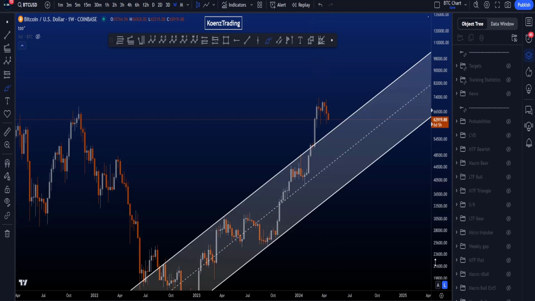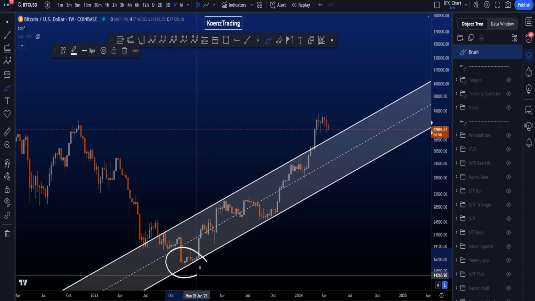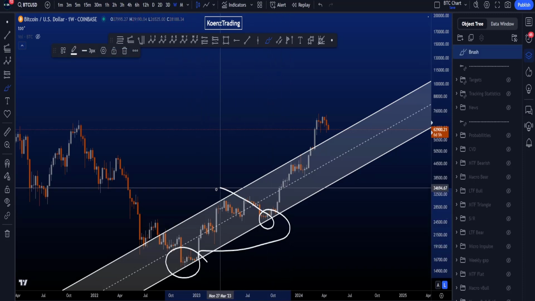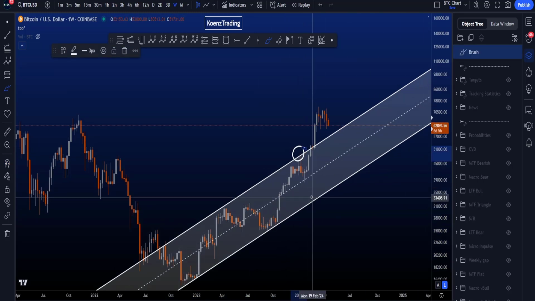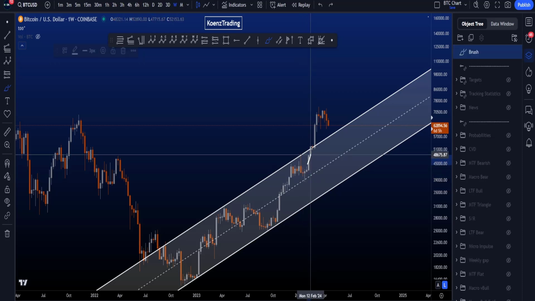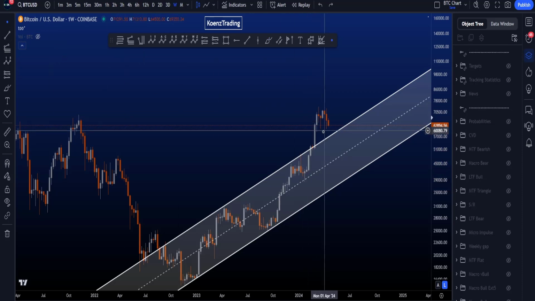Now, secondly, we have the channel here. This channel is taken from the low to the first time we hit 30k. You can see it's nicely respected, hit over here, the top line of the channel, then we hit the midline, and eventually we broke out. The higher trend line of this channel is currently in the current week sitting at about 57k, which can of course act as support as well.